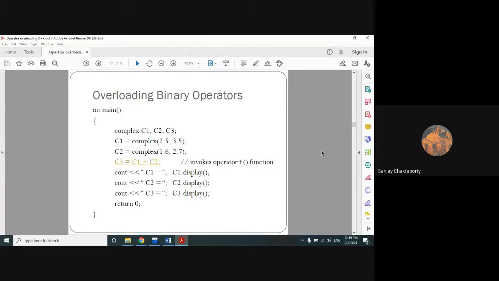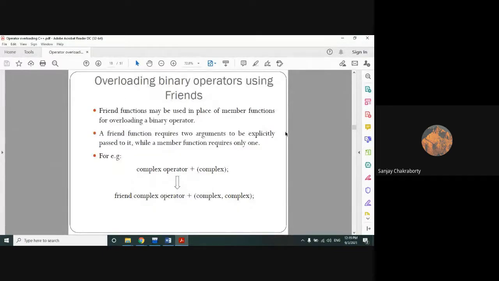And the second point is that you cannot change the basic property or the basic functionality of any operator in C++ with the help of operator overloading. That you have to understand and remember.